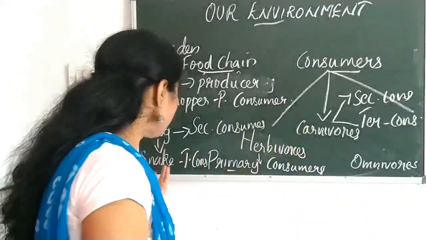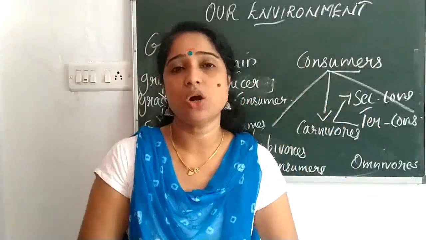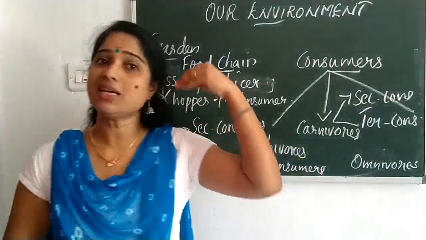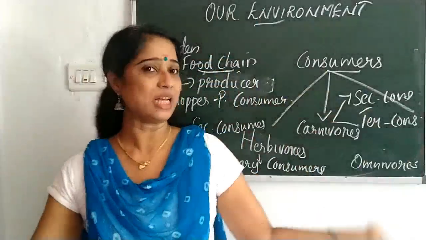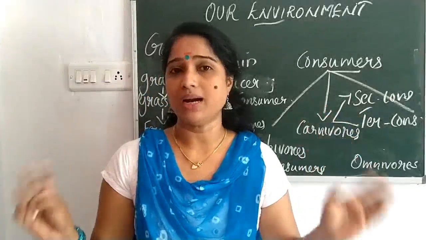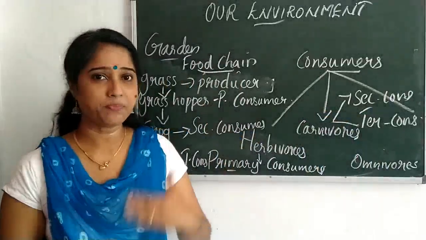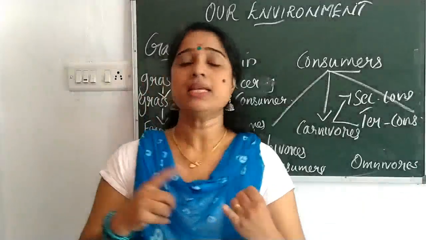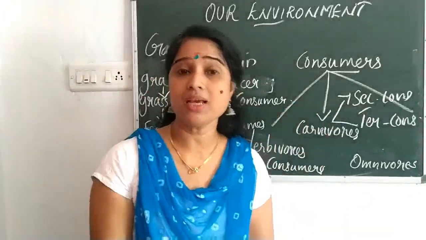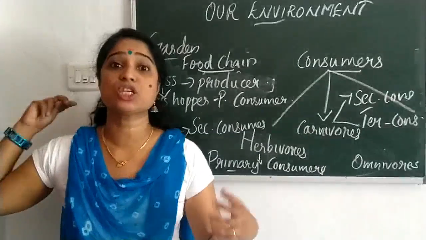Then what about the snake? It is known as the tertiary consumer. Why is the snake known as tertiary consumer? Because it is eating the frog. Frog is eating the grasshopper. Grasshopper is eating the grass. So in this manner, you could understand that every food chain is having this many group of organisms. Producer, of course, is there. Then consumers are there. Consumers again, different types. Primary, secondary, tertiary, and in some food chain, we can see this quaternary.